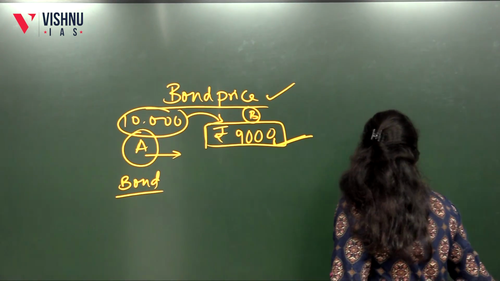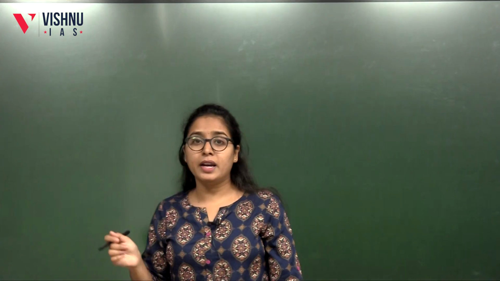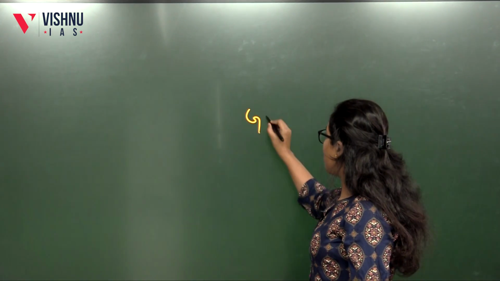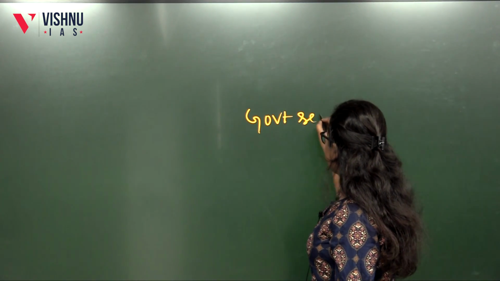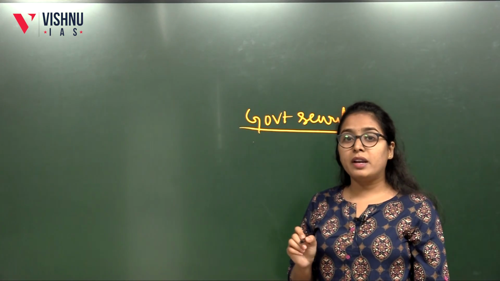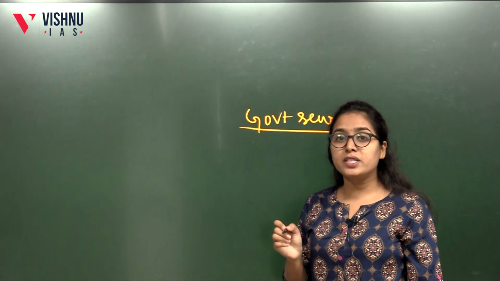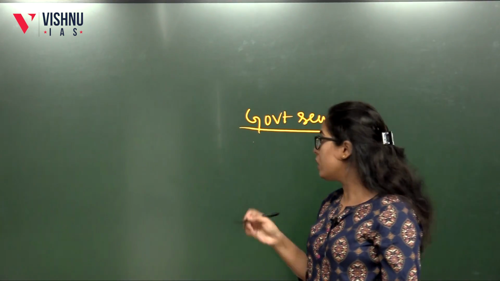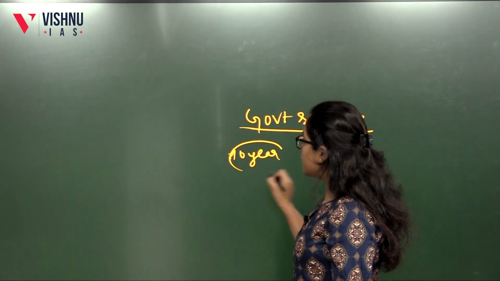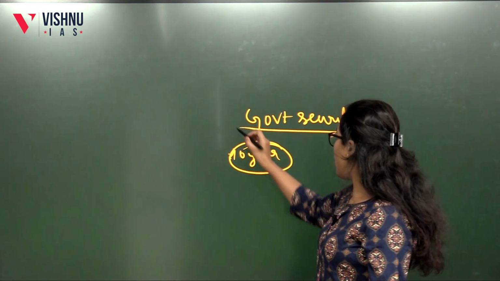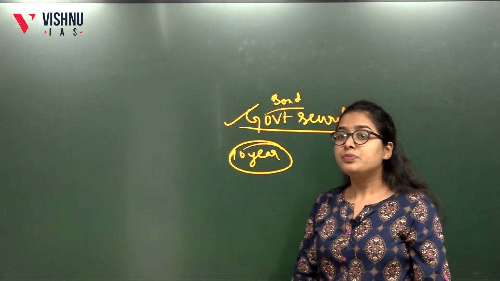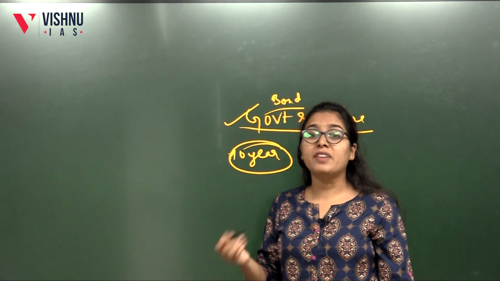Usually in the real market, the bonds we are talking about are government security bonds, because they are highly secure bonds, because the risk of losing the money will be less. After maturity of 10 years the investors will definitely get their money. So government security is also a kind of bond. But in reality, these things will happen in fractions.